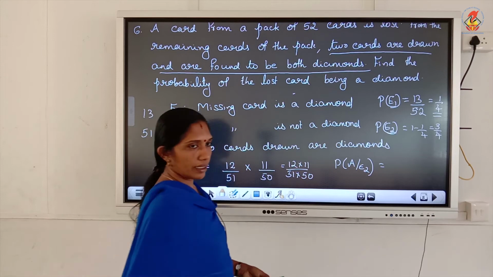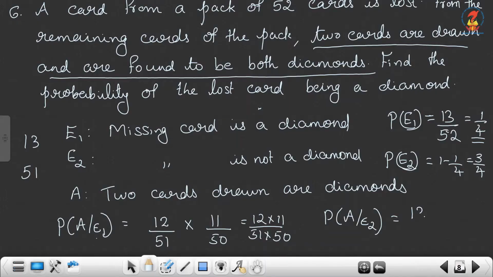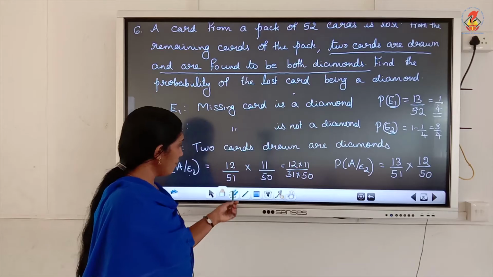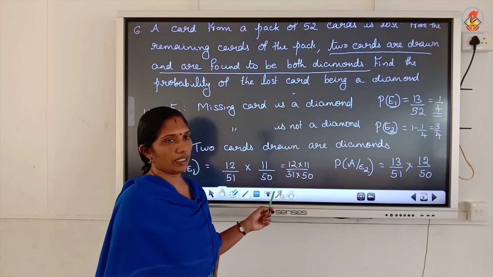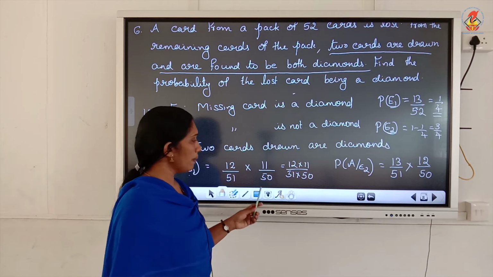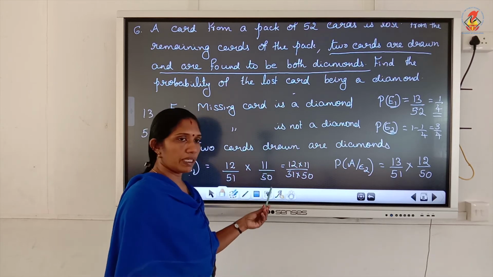Favorable cases are 13 diamond cards. So first one is 13 out of 51. The next one, without replacement, you have to write 12 out of 50. If it is with replacement, the same number you can write, 12 by 51 into 12 by 51. Without replacement means the next number is 11 by 50.